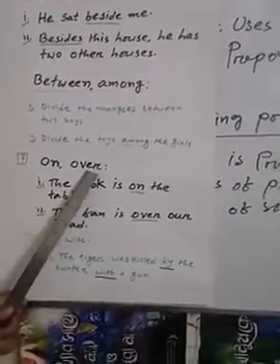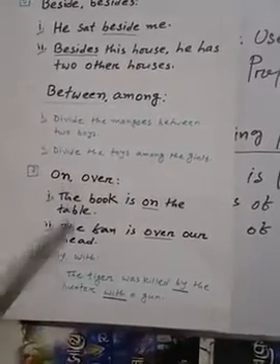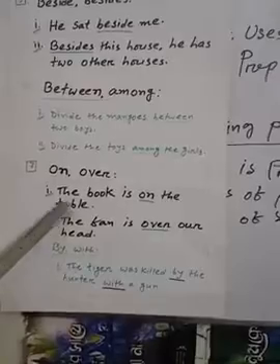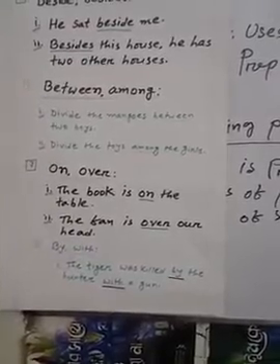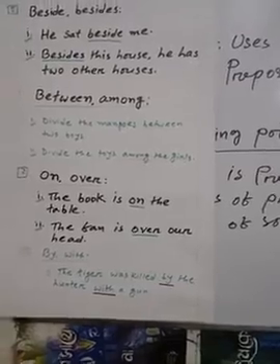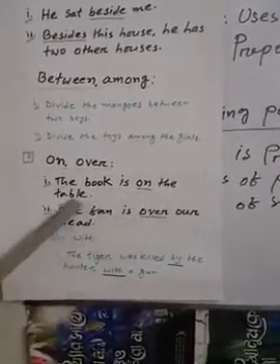Let's go to another one: on and over. My dear viewers, on and over, two prepositions. See, if we keep anything, any instrument like that, the book is on the table.